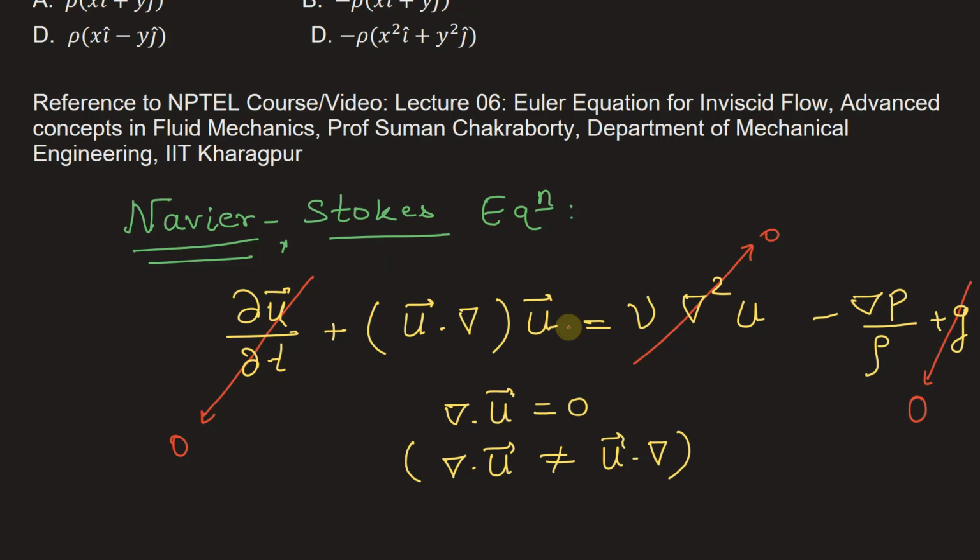This was one form of the Navier-Stokes equation. It can be written in other forms, but the final result will remain the same. When we consider the viscosity in the Navier-Stokes equation to be 0, this is also called Euler's equation. So this final equation we can write down here.